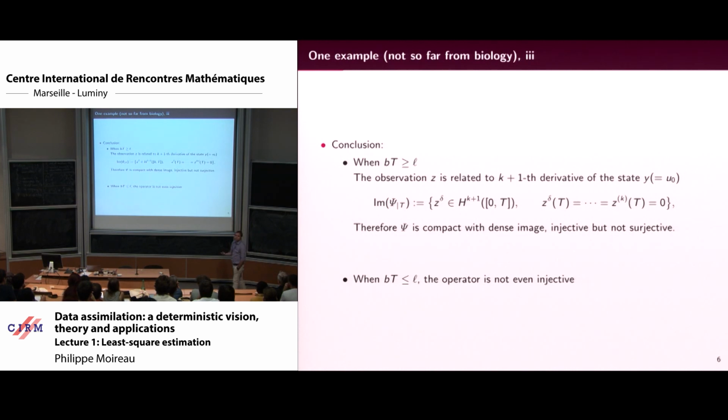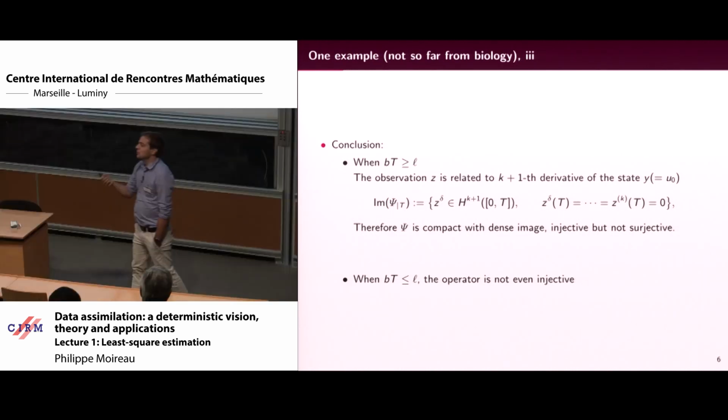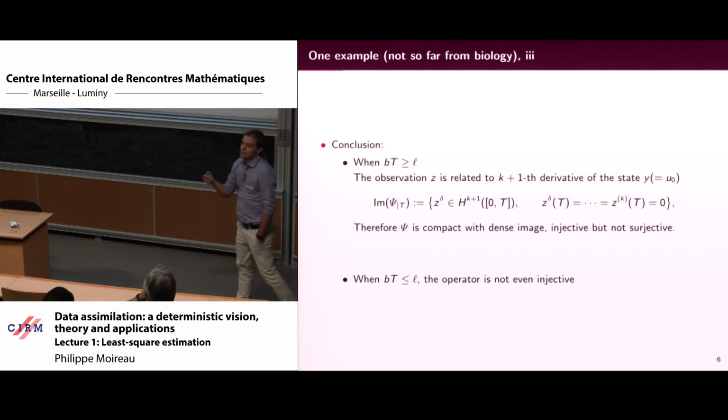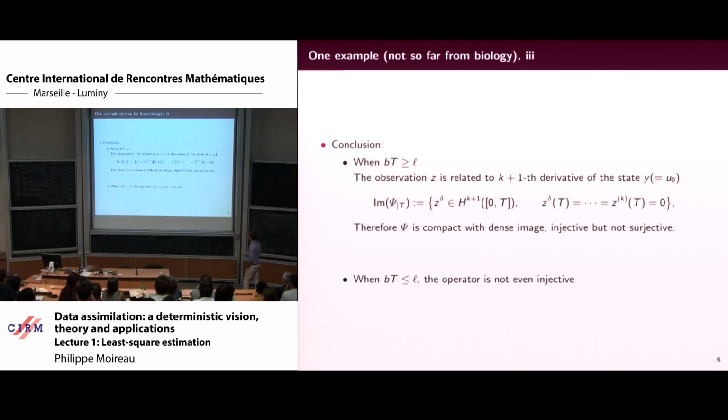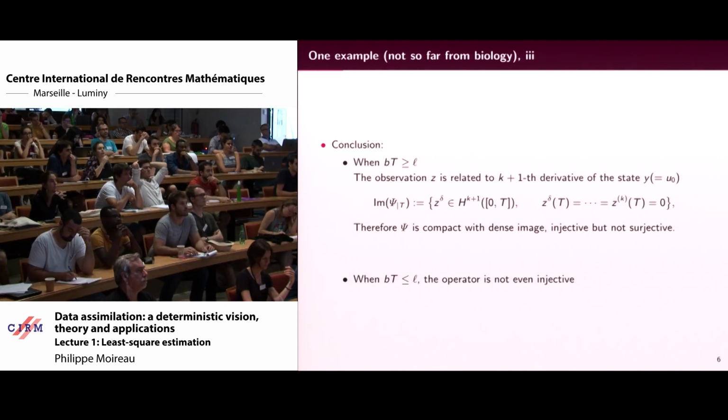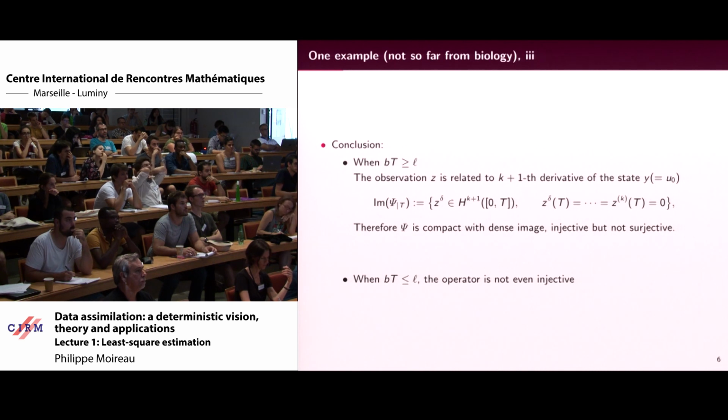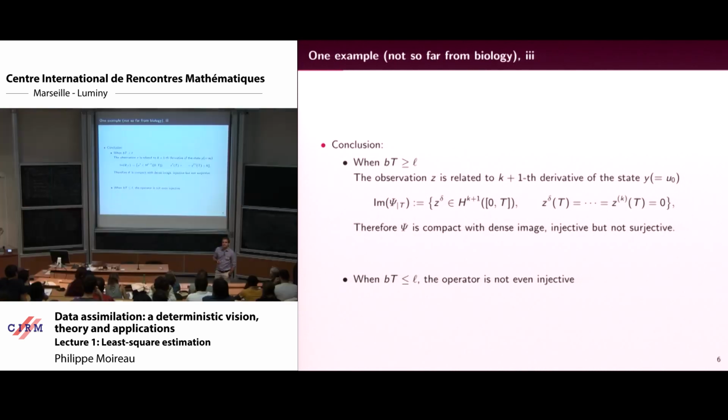So this is a typical problem of surjectivity. I give you an observation which is not in the right space, and so you have difficulty inverting it. Typically, from a mathematical point of view, you can prove that psi is compact with dense image. It's injective, but not surjective. So you will have problems with that.